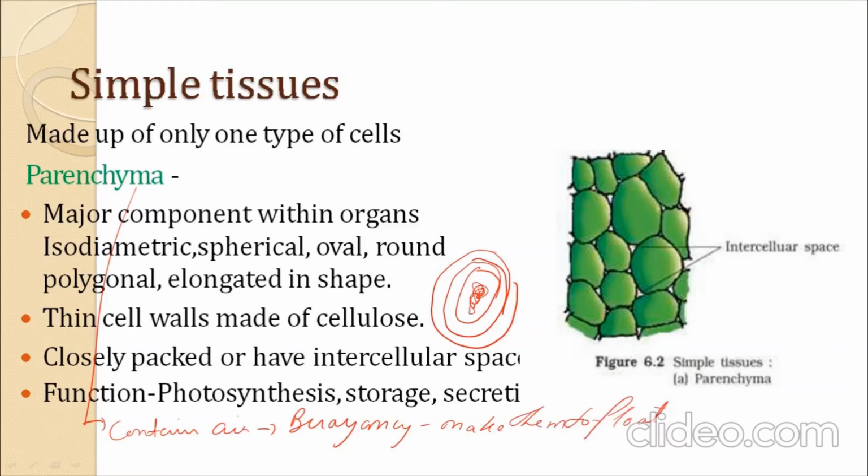So a parenchyma containing chlorophyll is called chlorenchyma. Don't get confused between collenchyma and chlorenchyma. The spelling of chlorenchyma is different, and collenchyma is different.